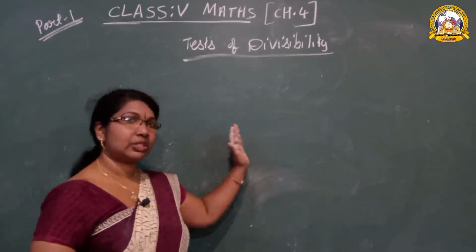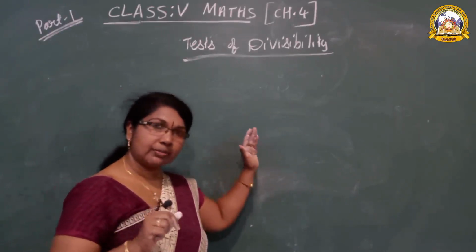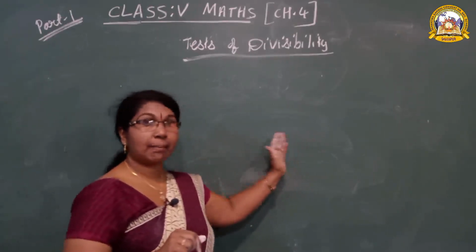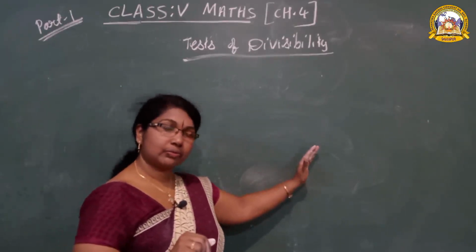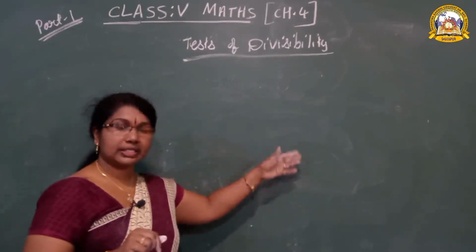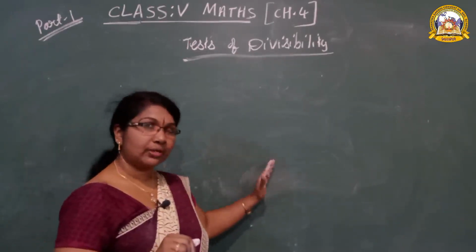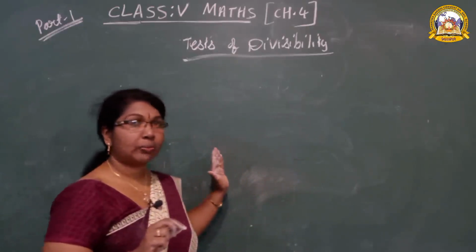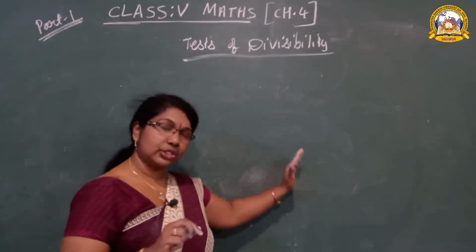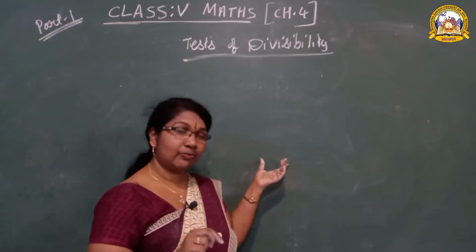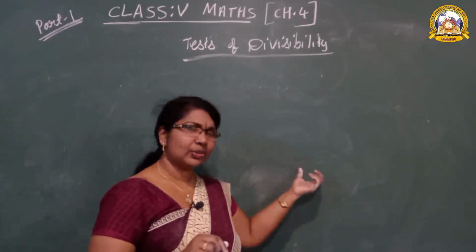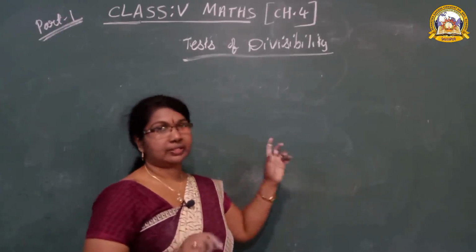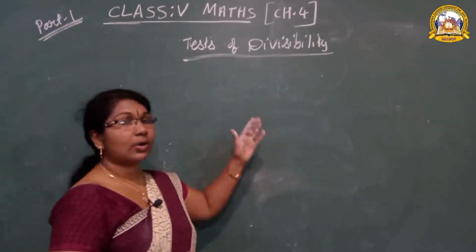Once more, what's the divisibility rule of 2? All even numbers are divisible by 2. What's the rule of 3? You should add the digits; if the sum of the digits is divisible by 3. Next, 5: the ones place number is 0 or 5. The rule of 10: the ones place number is 0. The rule of 4: how many digits do we take? The last 2 digits, the tens and ones place. Then 6: by 2 and 3.